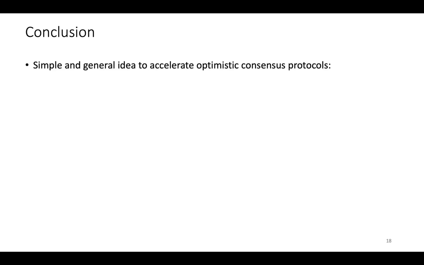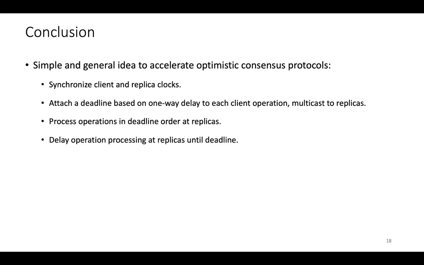So to wrap up, I want to leave you with a simple and general idea that applies to accelerating consensus much beyond the Nezha protocol, which is just an example. And the idea is you synchronize client and replica clocks. A client sends out its operation as a multicast to all of the replicas and attaches a deadline based on the one-way delay between the client and the replica, which you can do with synchronized clocks. Now, replicas delay processing an operation until the deadline and process multiple operations in deadline order.